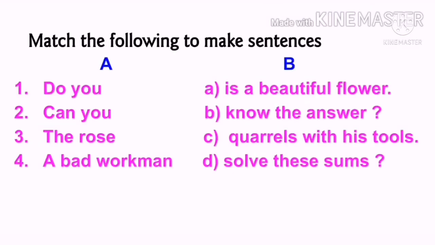So every sentence begins with a capital letter and ends with a full stop. A question mark is placed at the end of every interrogative sentence. An exclamation mark is placed at the end of every exclamatory sentence. So these are the basic rules. Now let's do an activity. Some incomplete sentences are given in section A and section B. Match the following to make sentences. Now pause the video and find out the answers.